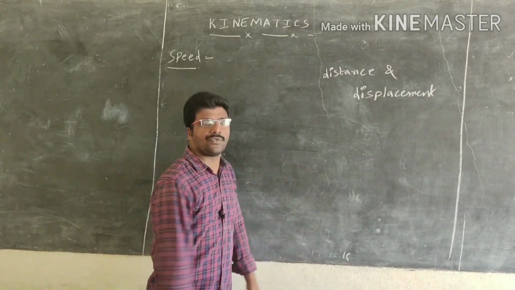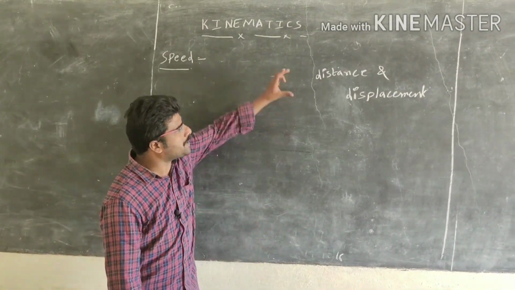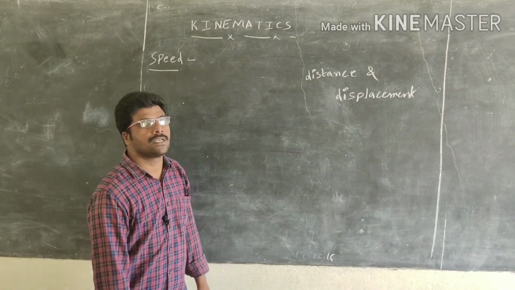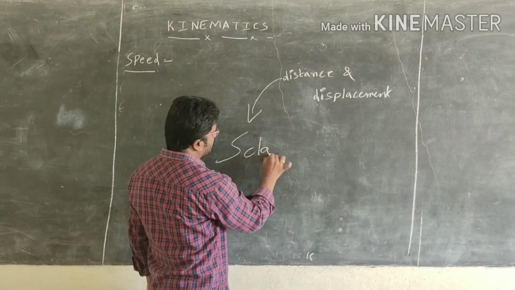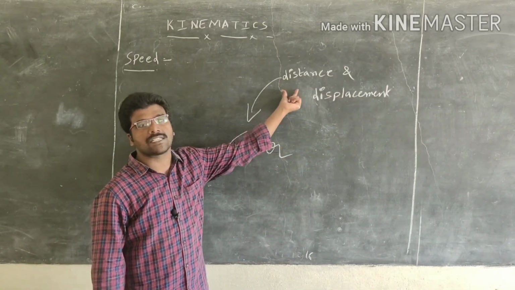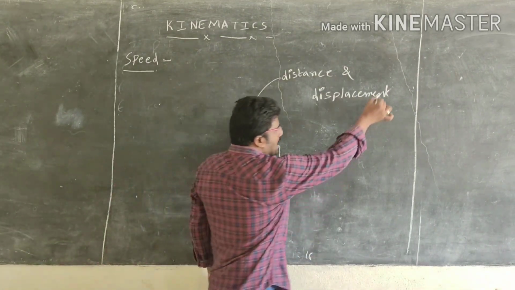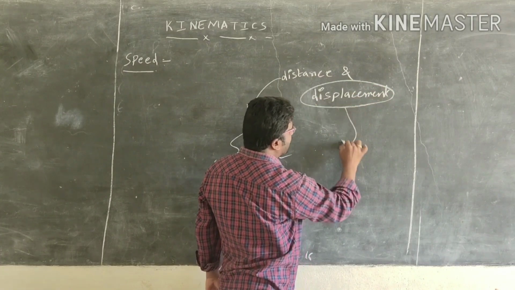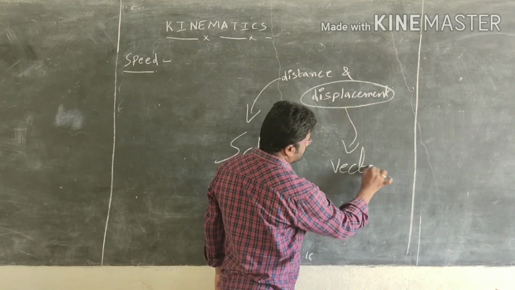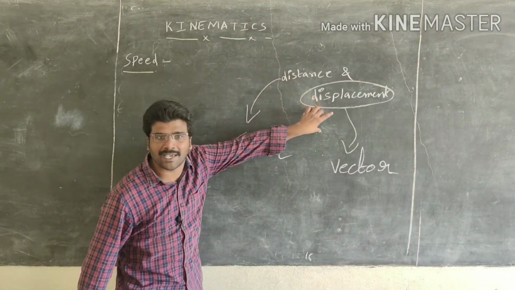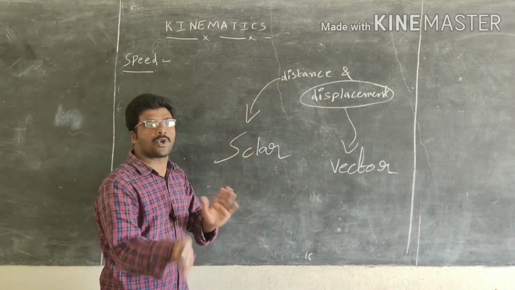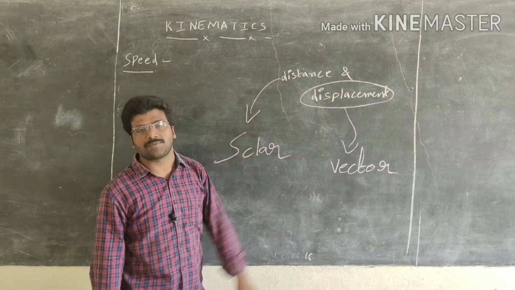One more very important difference is that distance is a scalar. When you come to displacement, it is a vector. No doubt both have the same unit, and we have done some numericals on distance and displacement.